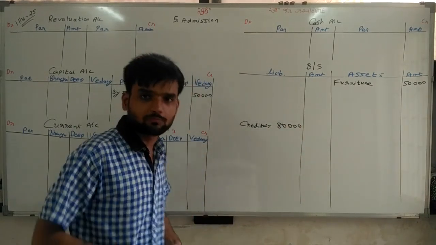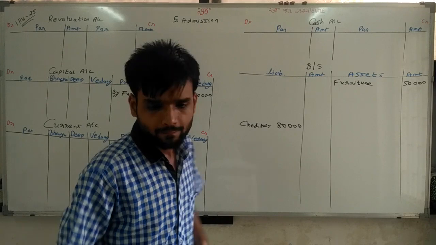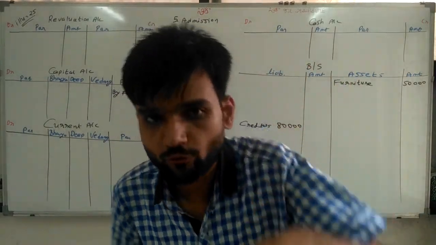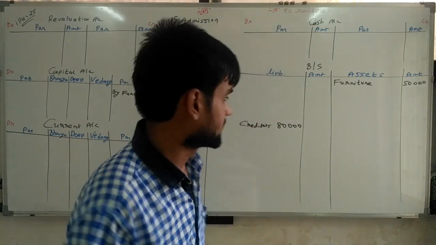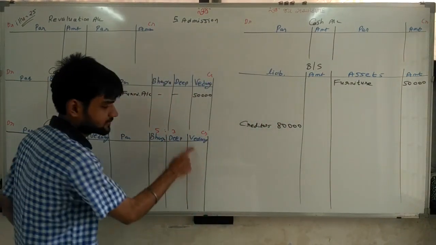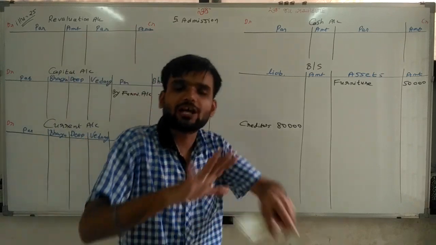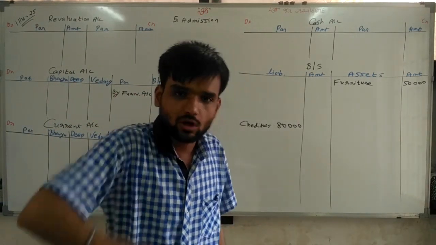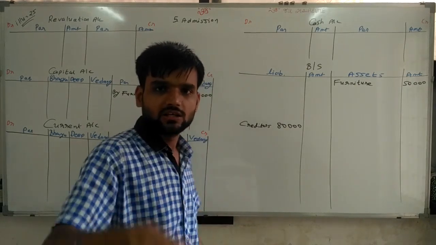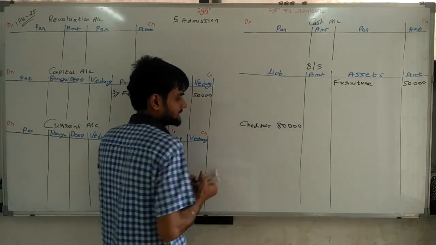Now from these creditors, 40,000 is payable to Vedang. We are not paying now because he is now our partner. It means our creditors reduce, so minus.